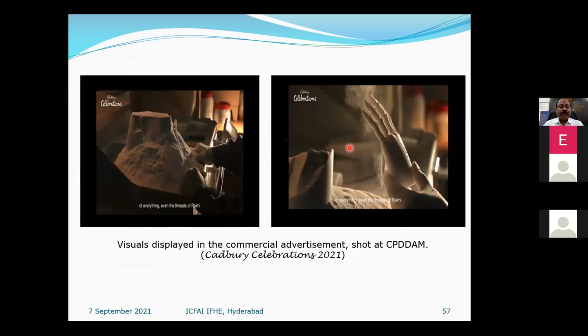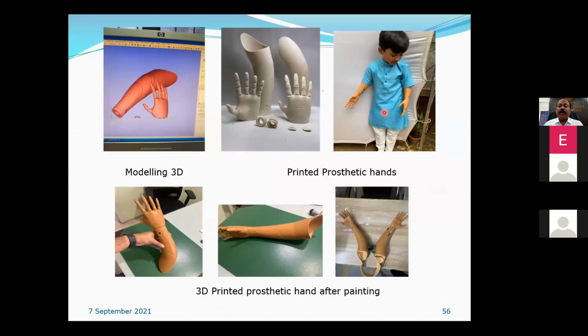The boy lost both hands. He has a sister. There is a company called Social Hardware. Their purpose is to put hands on this boy on the day of Rakhi, so that his sister can tie the Rakhi to him. That was the idea. They advertised it and it got funded.